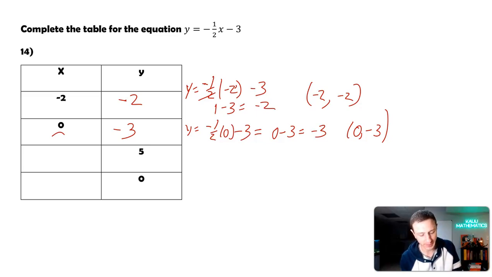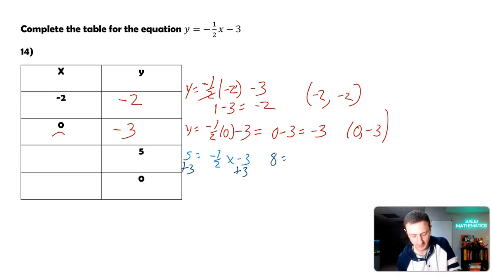But let's do y is equal to 5 this time. So y is equal to 5. I'm going to say 5 is equal to negative 1/2 x minus 3. I'm going to add 3 to both sides here because I want to solve for x. 5 plus 3 is 8, equals negative x over 2.